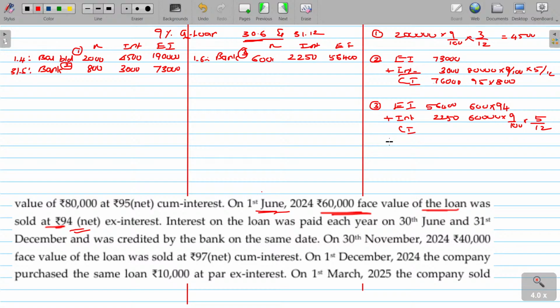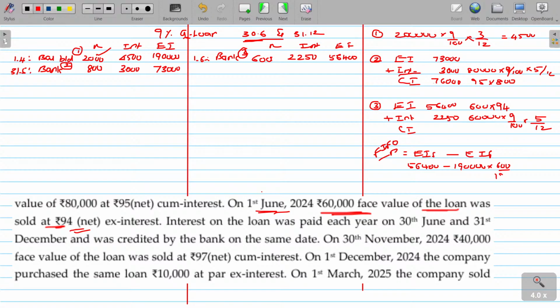How can you calculate the profit as on the date? Ex interest sale price minus ex interest purchase price. The ex interest sales price being 56,400. As we follow FIFO method, what method? FIFO method. 600, we assume that 600 is only out of the opening balance as we follow FIFO method. 1,90,000 we paid for 2,000, but out of that only 600 sold. For the 600, what could be the value?